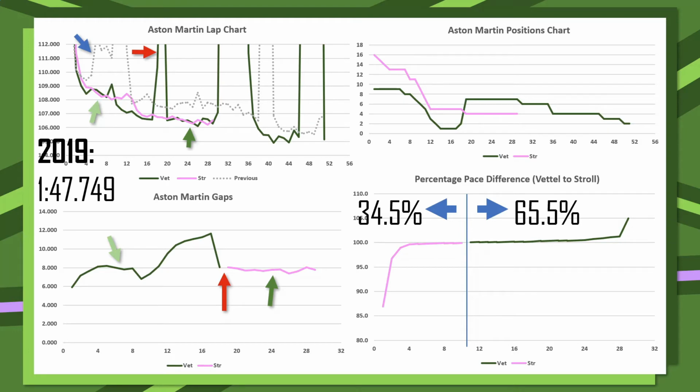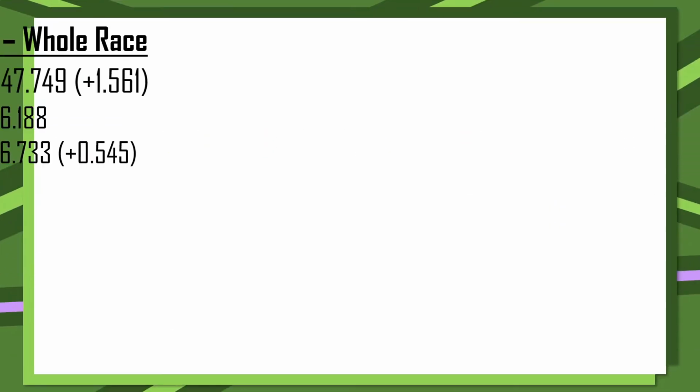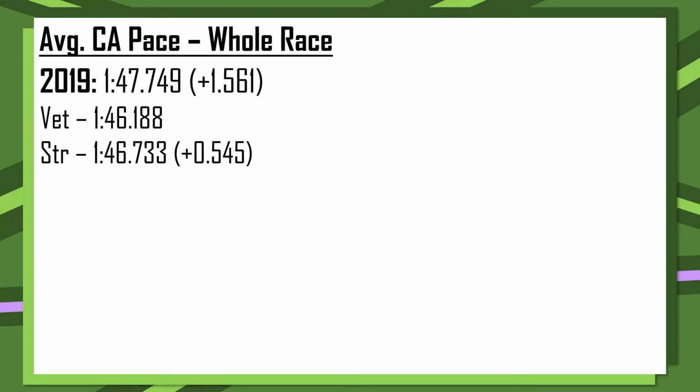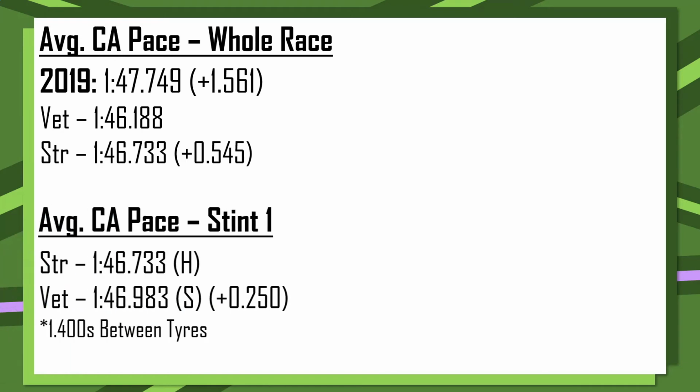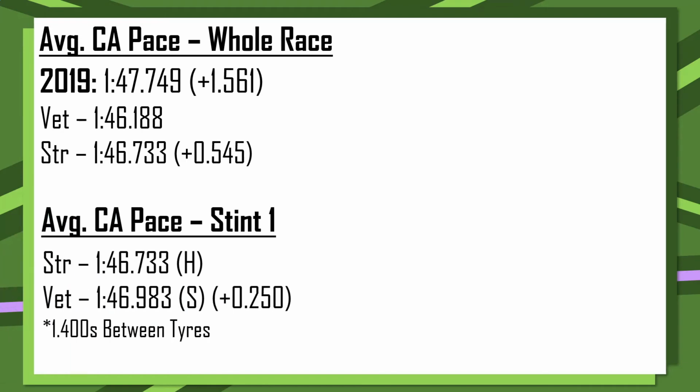And then very briefly looking at the Aston Martin lap time pace, because there isn't too much to compare between the two drivers, we can see that there is a half a second pace deficit between Stroll and Vettel, but remember Vettel went all the way to the end, so overall this can be a touch on the misleading side if Stroll didn't make it all the way to the end. However, stint number 1 on the hard compound of tyre, Stroll was 2.5 tenths faster than Sebastian Vettel on the soft compound of tyre, where again Pirelli predicts there to be a 1.4 second deficit between the C3 and the